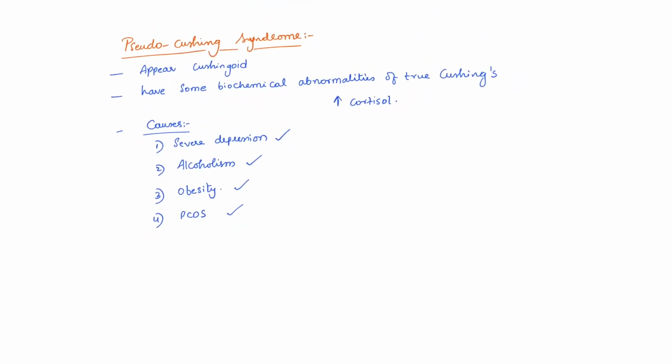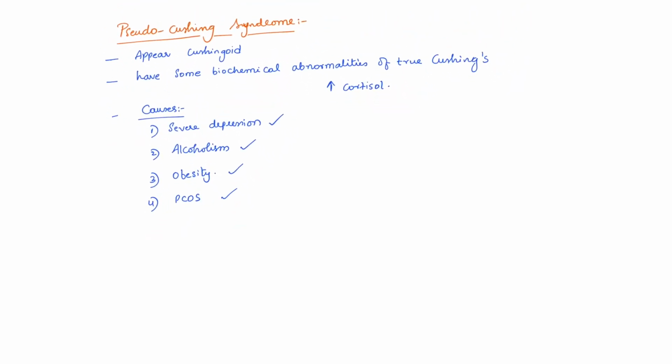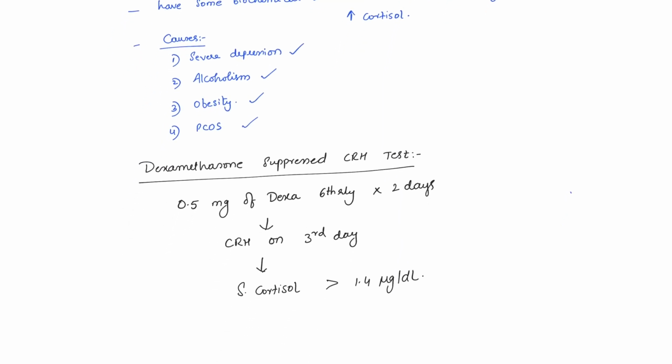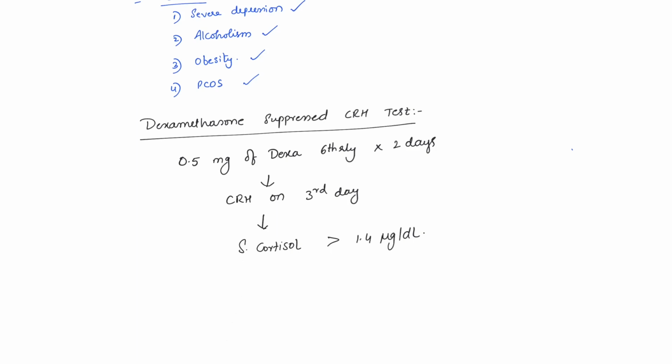So how to differentiate between true and pseudo Cushing syndrome? We need to do the dexamethasone suppressed corticotropin releasing hormone test, in which 0.5 milligrams of dexamethasone is given 6th hourly for 2 days, followed by CRH on the third day. 15 minutes after giving the CRH injection, we measure the serum cortisol.